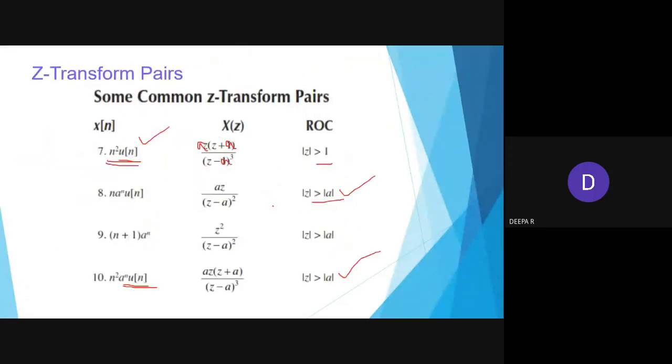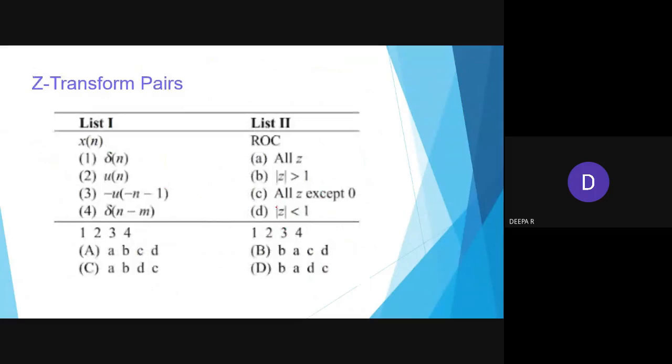Okay. So based on these functions, now you tell me which will be mapping. Okay, this is the question asked. Here the list of x of n has been given and list of ROC has been given. Yes, students, you can answer for this. So what I have taught is u of n. So for a power n u of n, we have seen z by z minus a, and the modulus of z value will be greater than a, right?